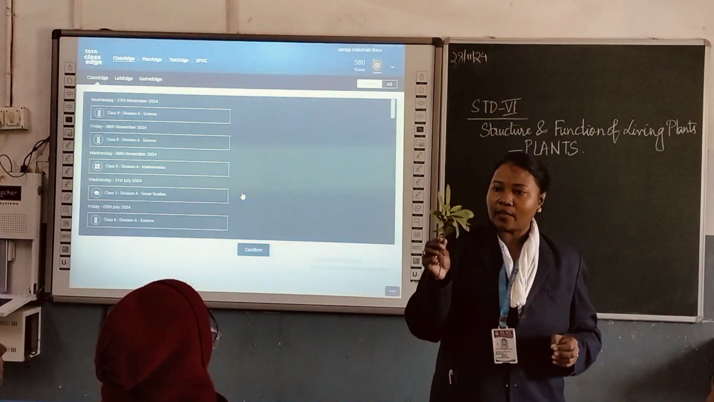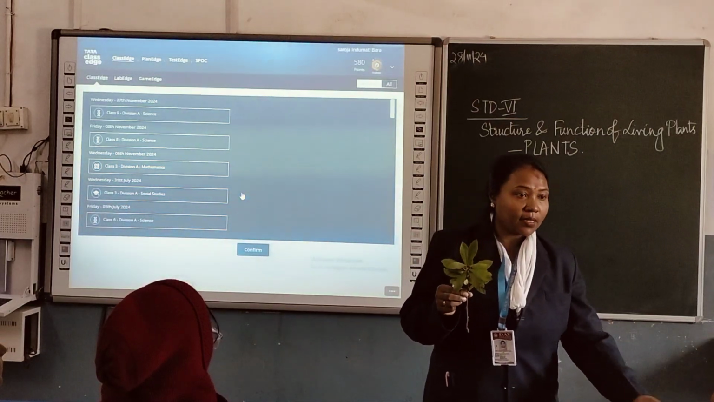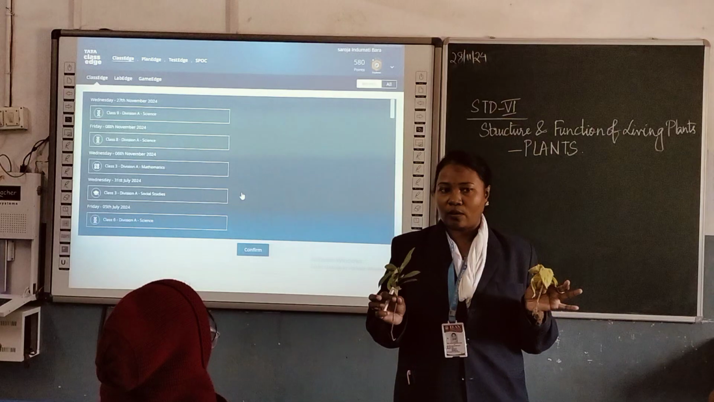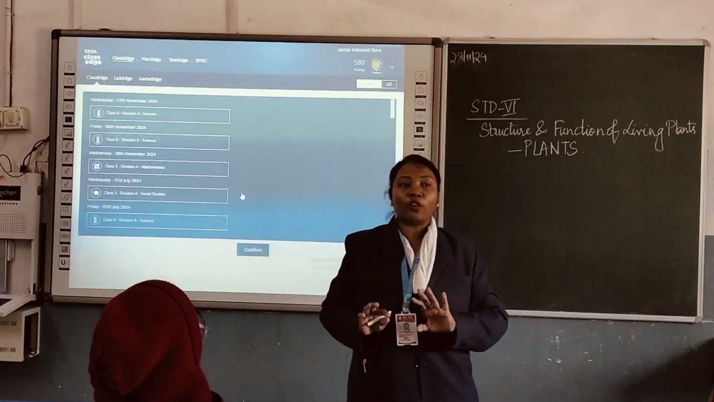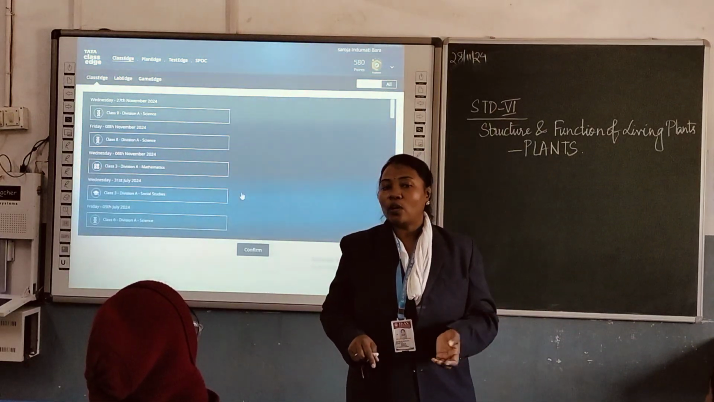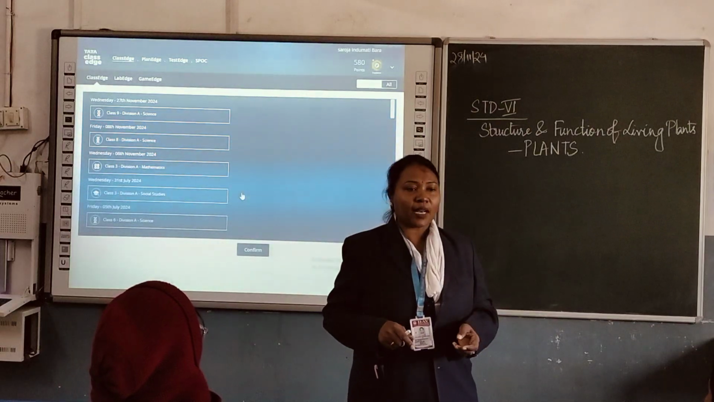So, this is a flowering plant. It is a small one. It's a flowering plant, and this is a non-flowering plant. It does not produce any flower at all. Got it? So, whenever you open your window very early in the morning and watch outside, what do you see? You see a tree, a plant, or you may see some grasses.